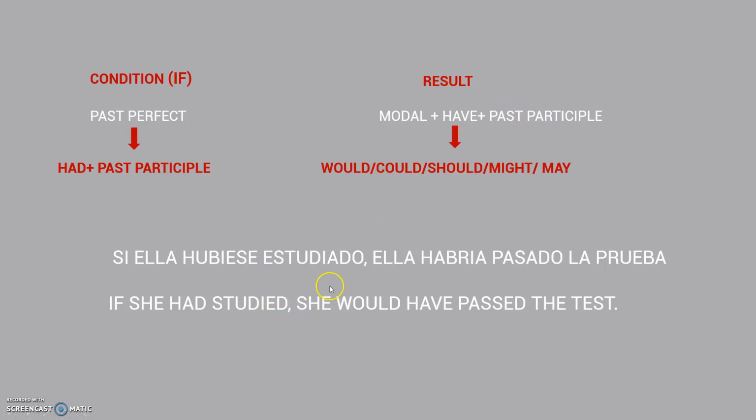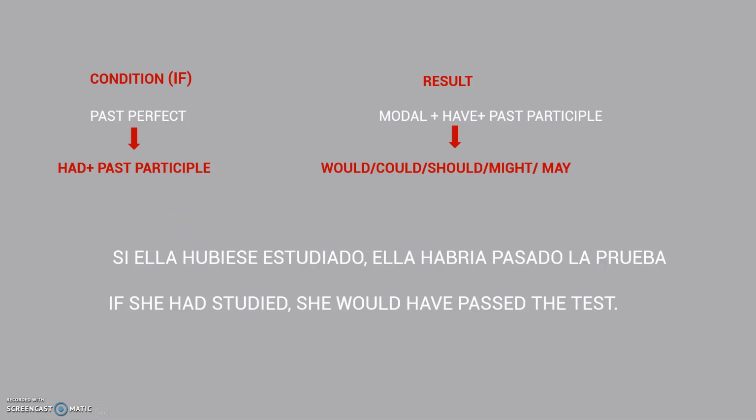Obviously, in all of the conditionals, I can put this at the beginning or I can put it at the end, okay? And it's the same thing. I can say, if she had studied, she would have passed the test, or she would have passed the test if she had studied. It's the same thing.